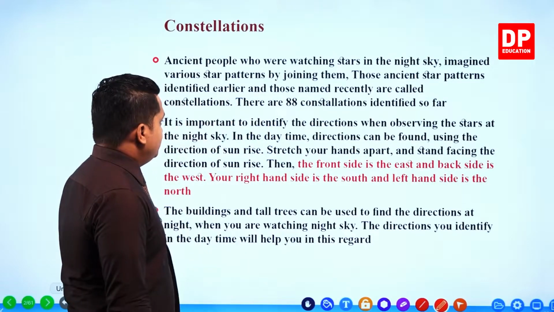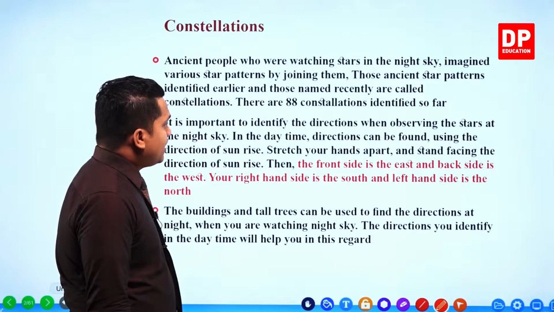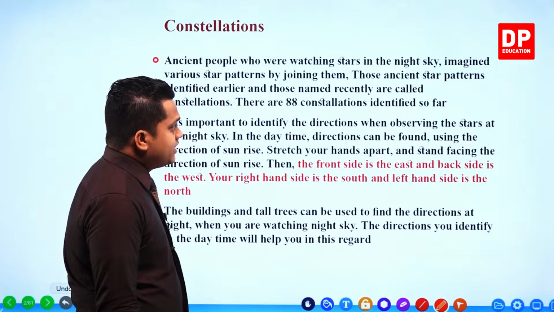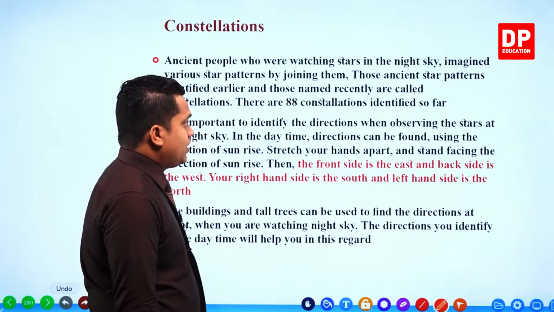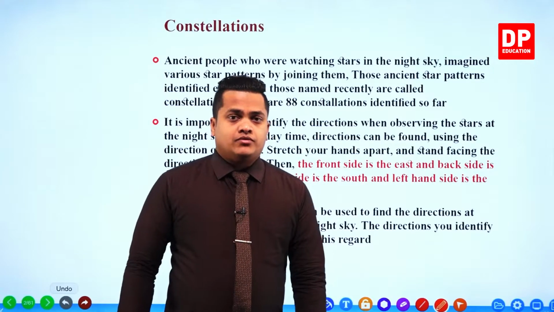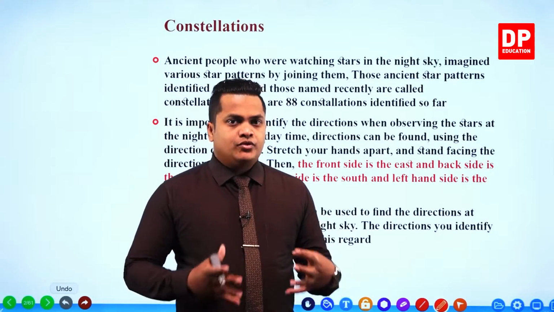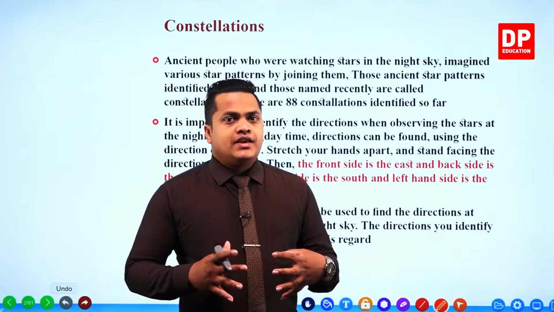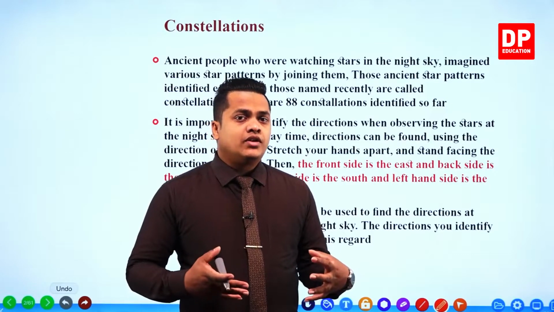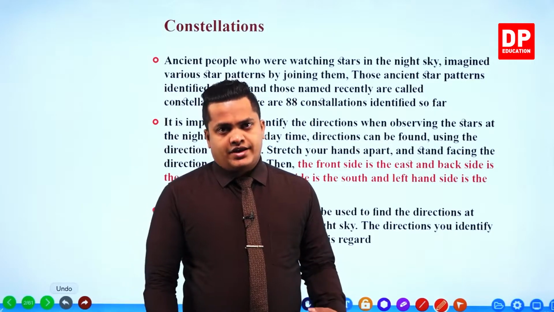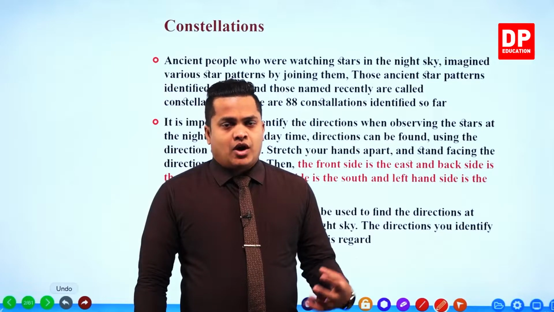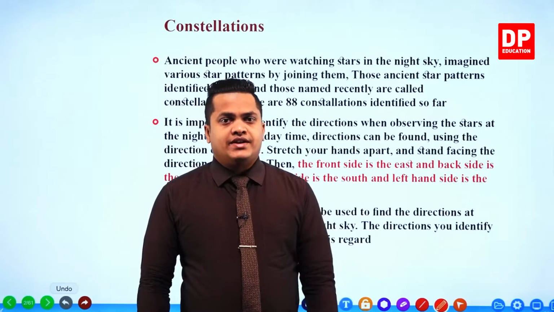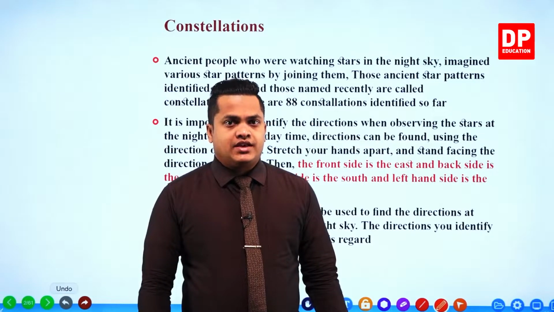So here, there are 88 constellations identified so far. Up to now, we have identified about 88 constellations.